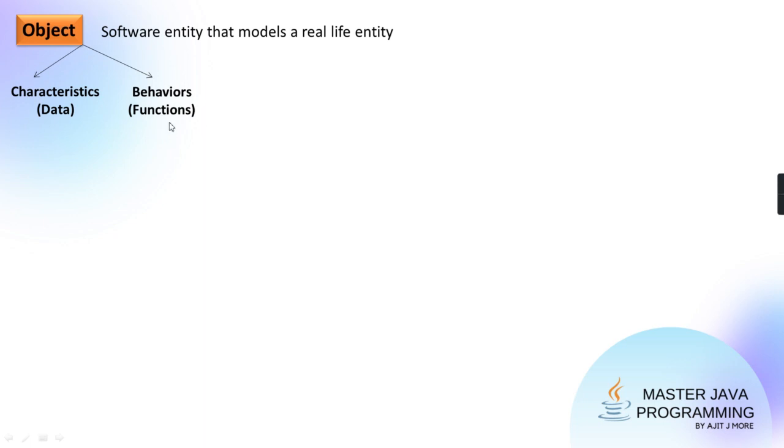You understanding, guys? And within that function, this data will be accessed or manipulated. So functions contain logic, an algorithm in which this data is accessed or manipulated.